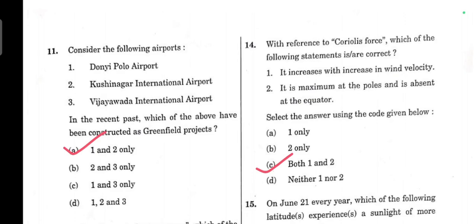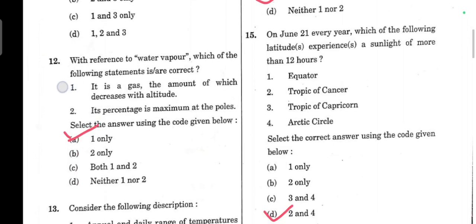Question number 14. With reference to Coriolis force, which of the following statements are correct? It increases with increase in wind velocity. Of course, Coriolis force increases with wind velocity. Option 1 is correct. Option 2, it is maximum at the poles and is absent at the equator. This is also correct. So answer for this is C, both 1 and 2.